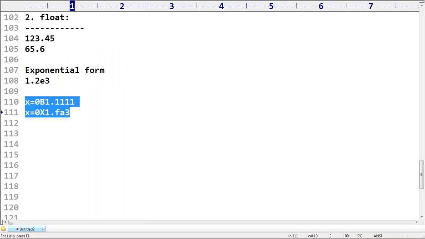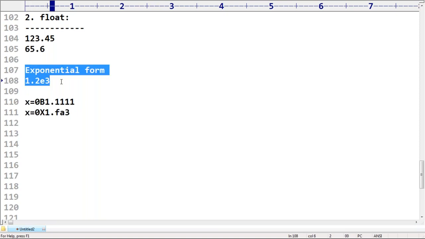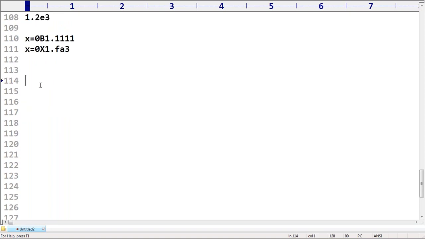But floating point values, if you want to represent, compulsorily we should go only for decimal. There is no other alternative way. But one extra facility is that exponential form is allowed, no problem at all. Any doubt? That's all. This is the second data type we have, sir.